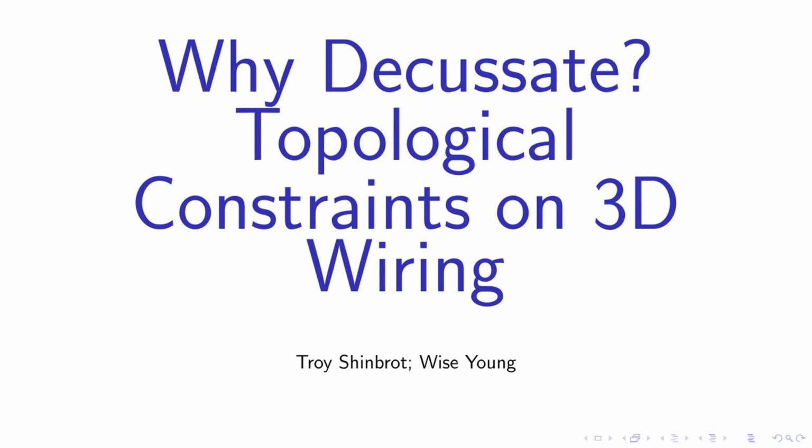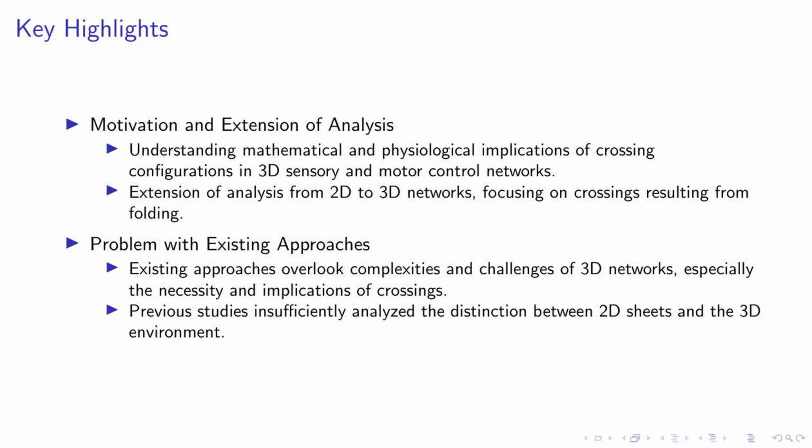Let's get started. Our research delves into the mathematical and physiological implications of crossing configurations in 3D sensory and motor control networks. We extend our analysis from 2D to 3D networks with a particular focus on the crossings that result from folding. This is a significant step forward, as it allows us to better understand the complexities and challenges of 3D networks.